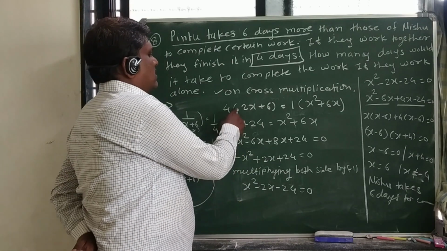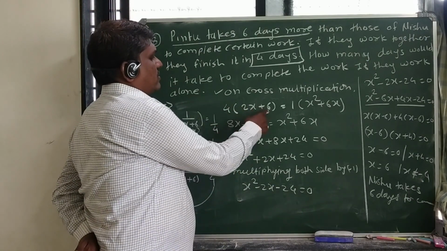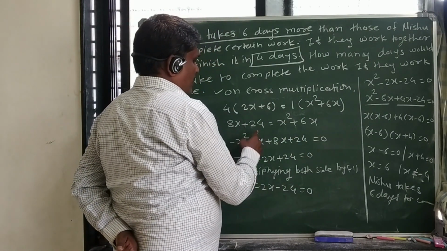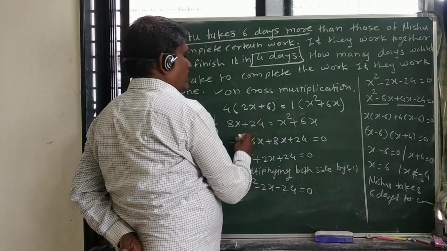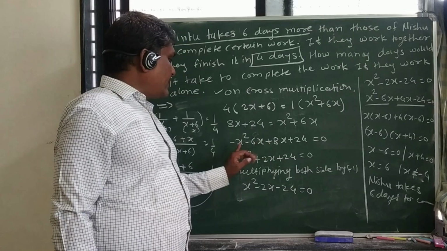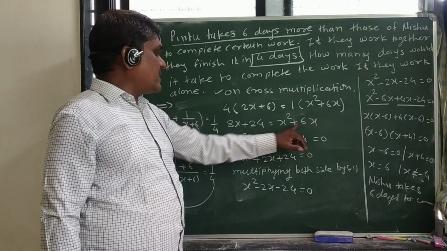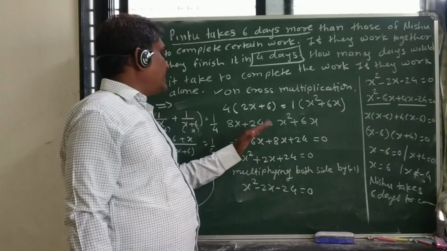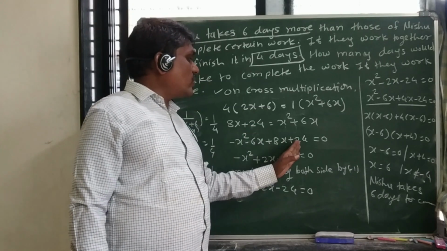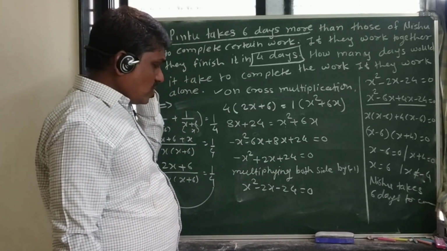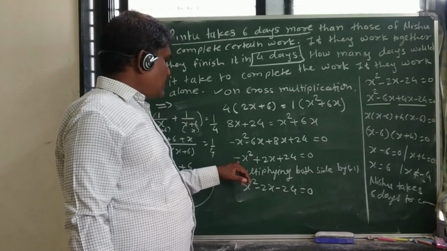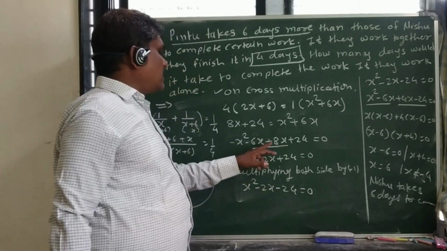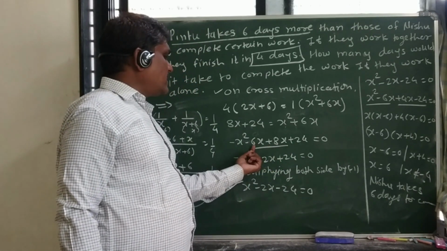On solving the bracket, what we get? 2 into 4, 8x; 2 into 6, 24; 1 into x square; 1 into 6, 6x. So taking all terms to the left hand side, what we get? This plus x square becomes negative x square, this plus 6x becomes negative 6x, plus 8x stays like this because it is already on the left hand side, and plus 24 is also on the left hand side. So what we get in the next step? Minus x square plus 2x, because in these two steps 8 is a positive number and 6 is a negative number.